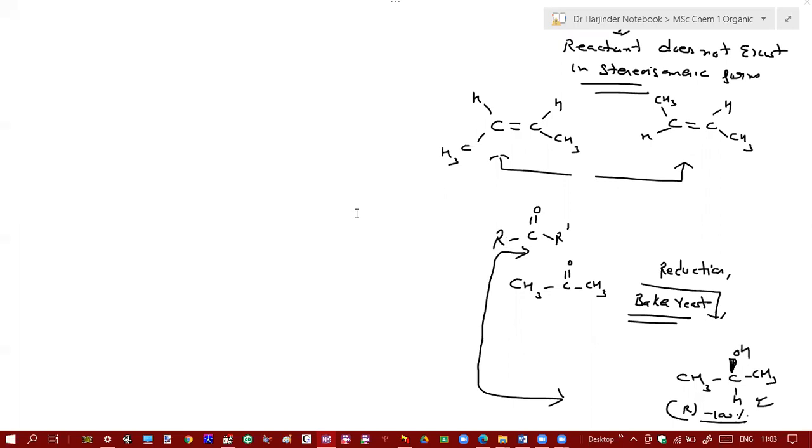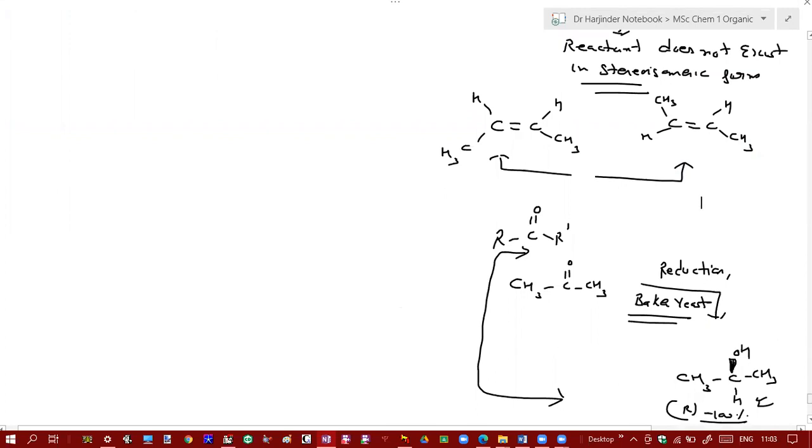Now go back to this Wittig reaction, which we are discussing. What do we call it in this case, stereospecificity or stereoselectivity? Stereoselective. Why?